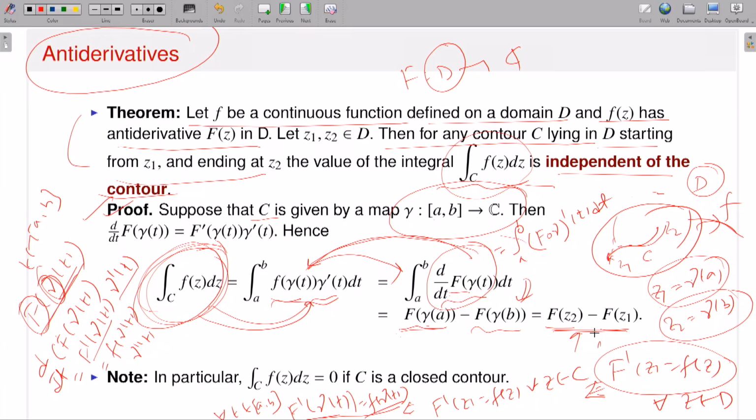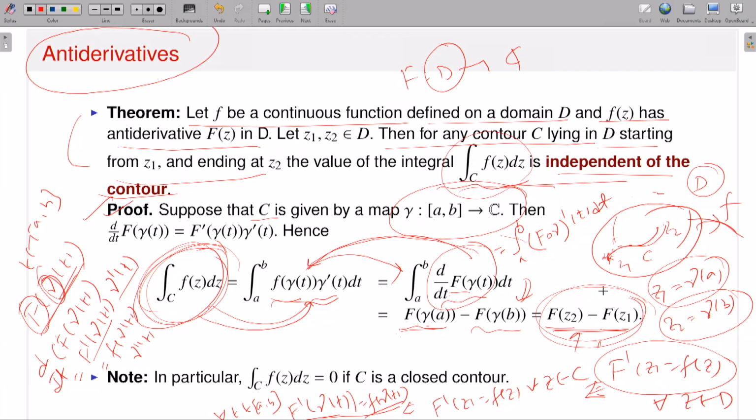It depends only on the antiderivative capital F and only at the points Z1 and Z2. So if small f possesses an antiderivative or primitive, then the corresponding contour integral or line integral exists and gives the same value for any contour. And what is the value? Capital F of Z2 minus capital F of Z1.